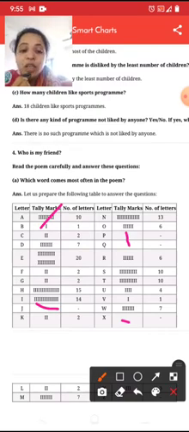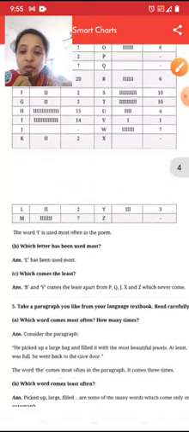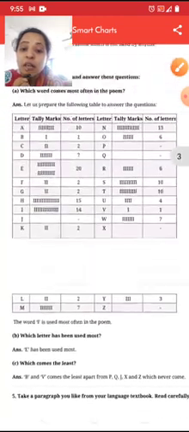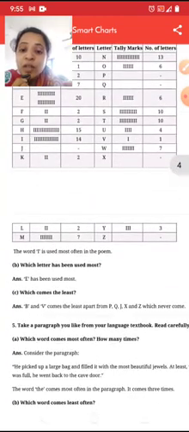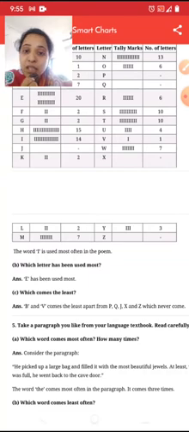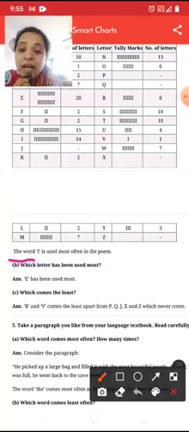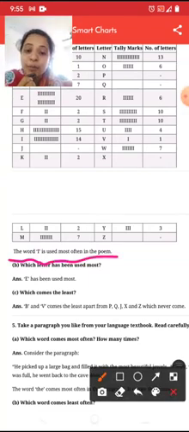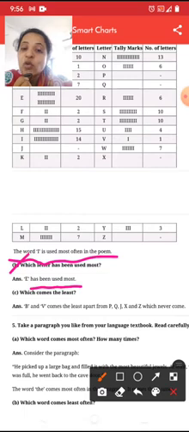Okay, now next one, and what it was telling is that the word I is used most often in the poem. Yes, that's the word I, most used in this poem. Which letter has been used the most? E has been used the second most over there.